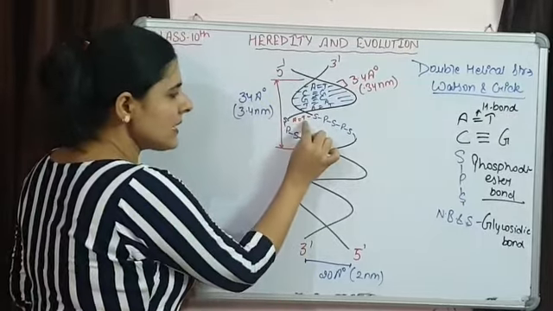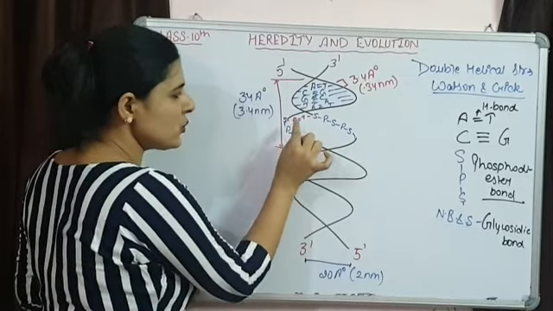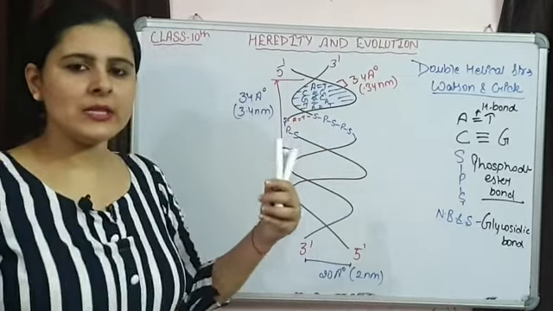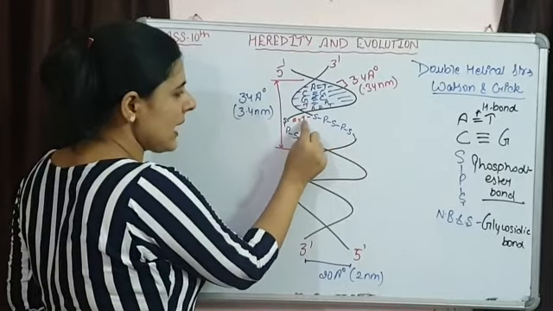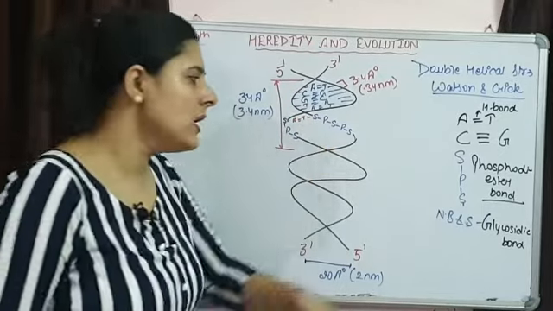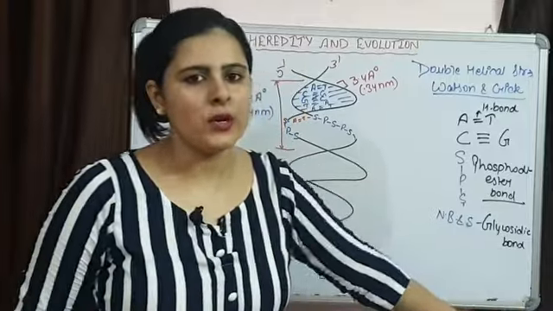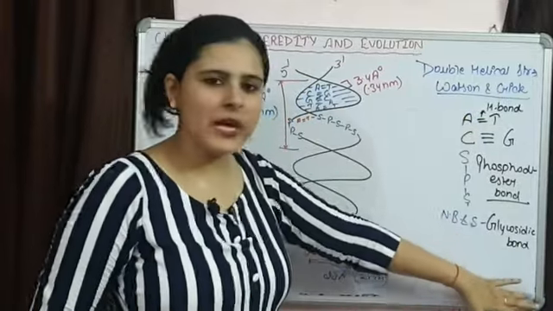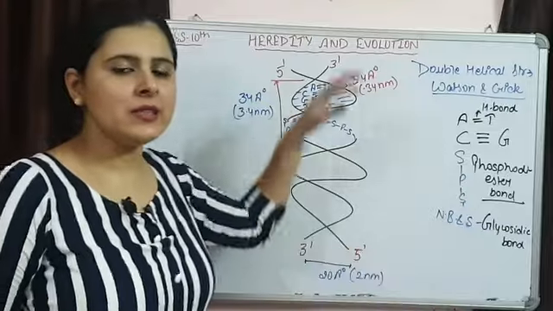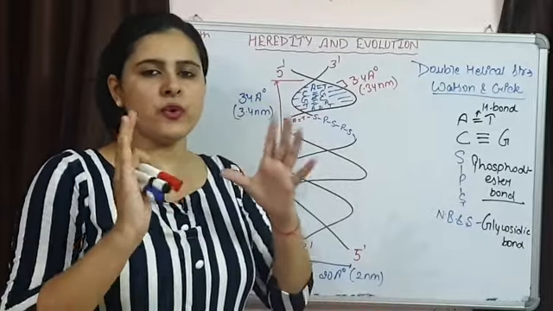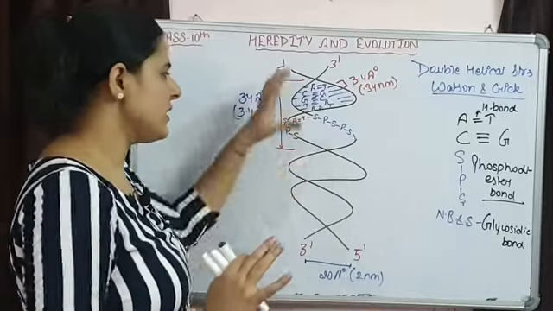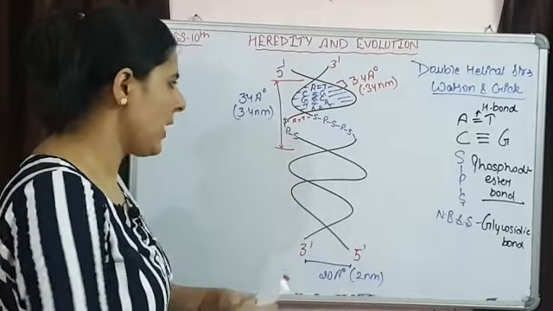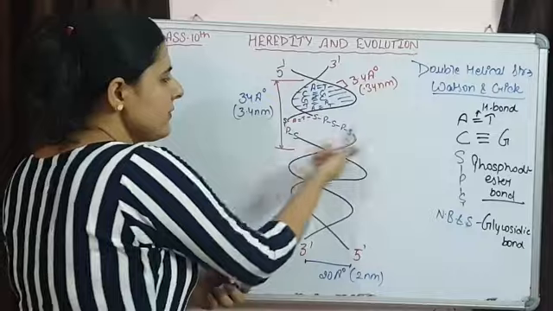Now these nitrogenous bases they are attached with the backbone, वो backbone के साथ attached हैं, किसके साथ? With sugar, and the bond between this nitrogenous base and sugar is a glycosidic bond. So this is how 3 bonds are present in the DNA and these 3 bonds are responsible for the stabilization of the DNA strand, ये डीएनए स्ट्रैंड की स्टेबलाइजेशन के लिए रिक्वायर्ड हैं.